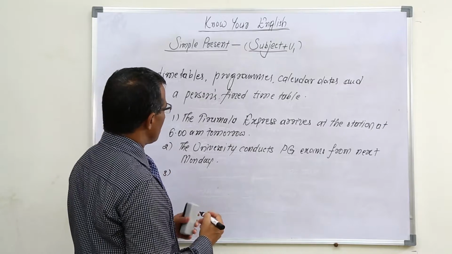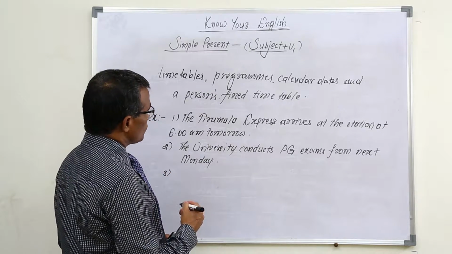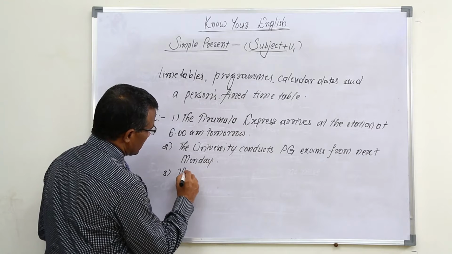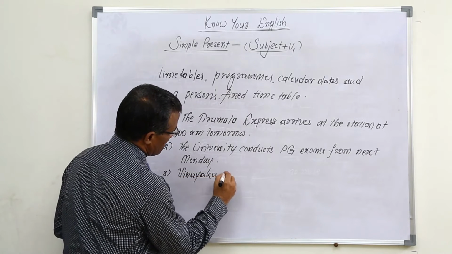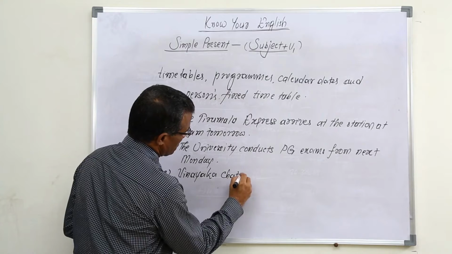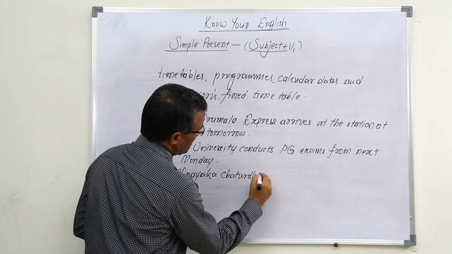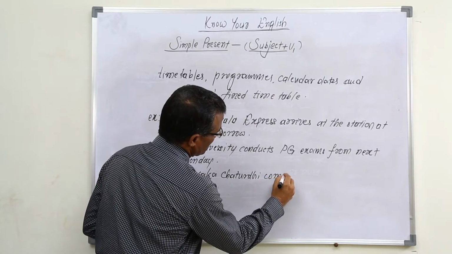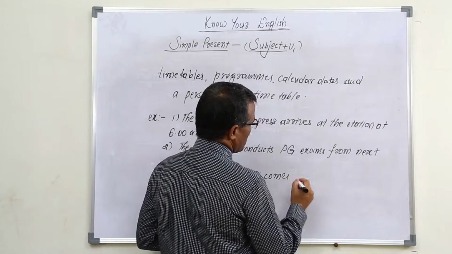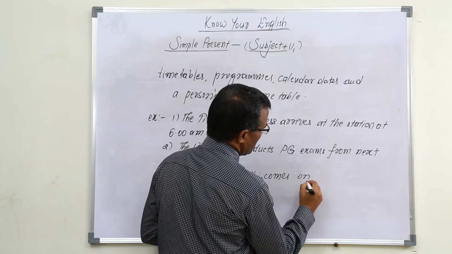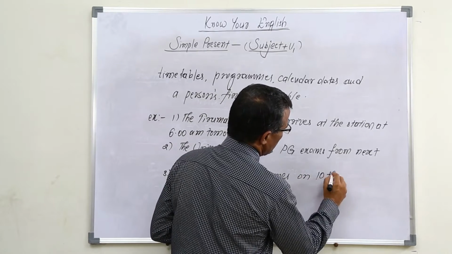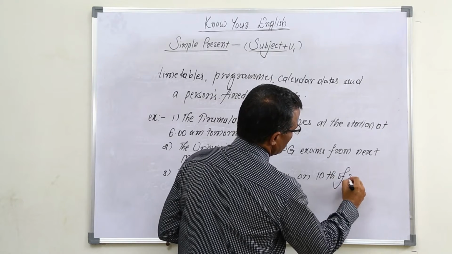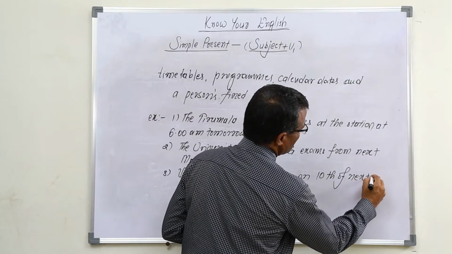The third example I want to give you, Vinayaka Chaturthi comes on 10th of next month.